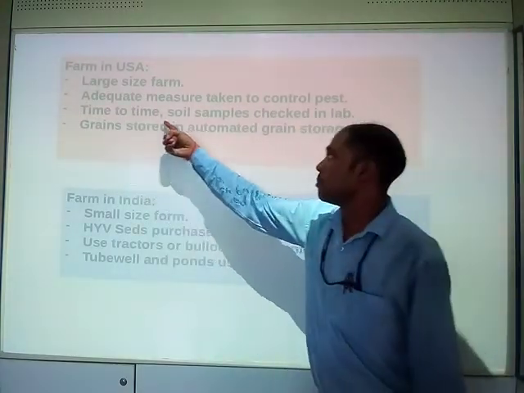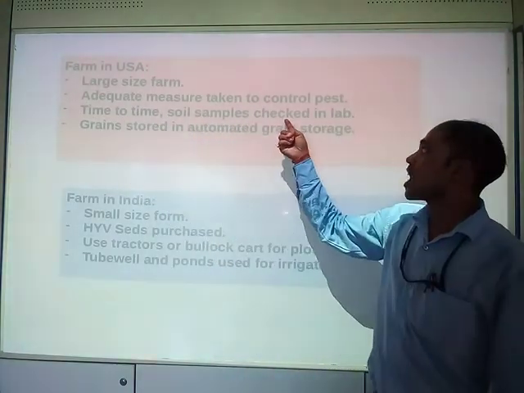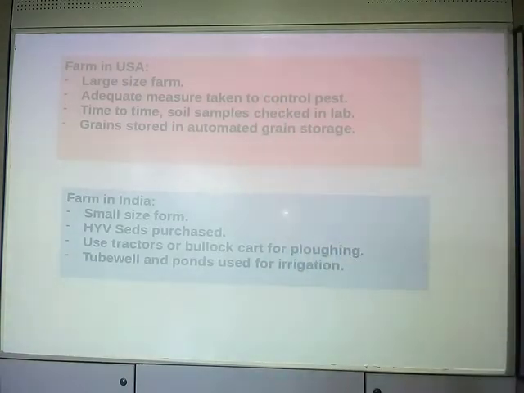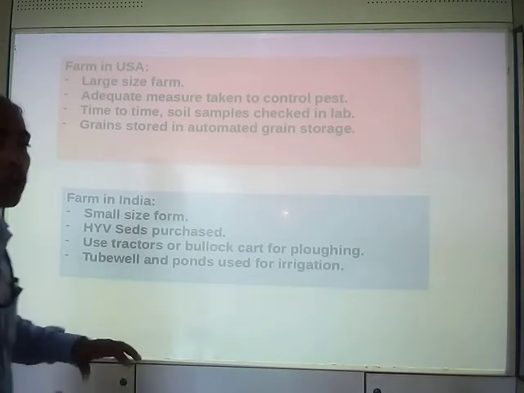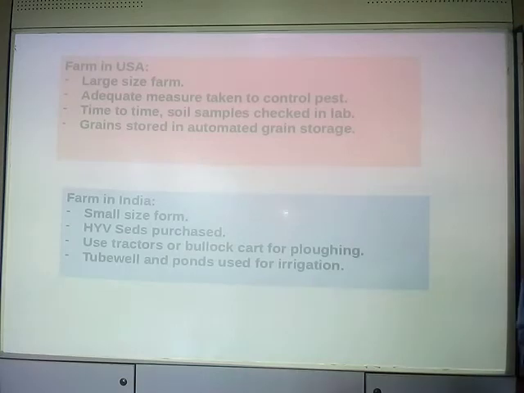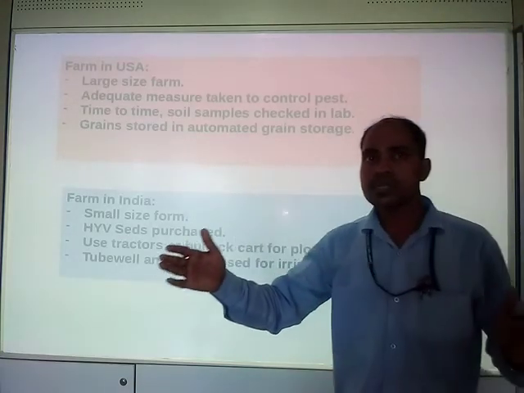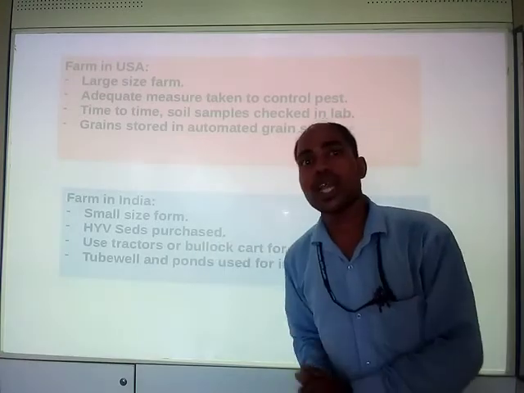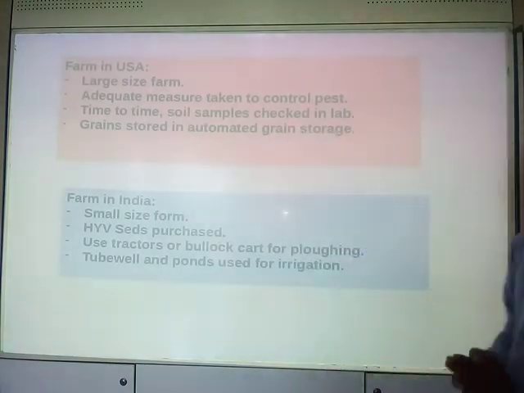From time to time soil samples are checked in labs in the USA, so that farmers are aware whether the soil is acidic or basic.